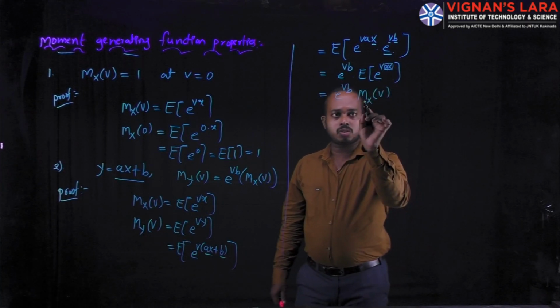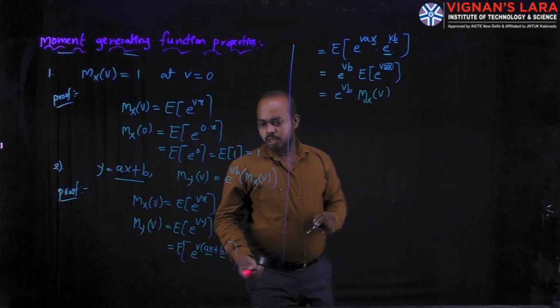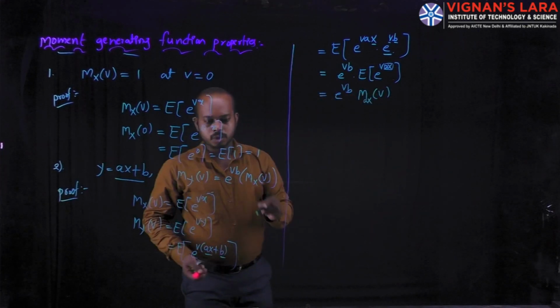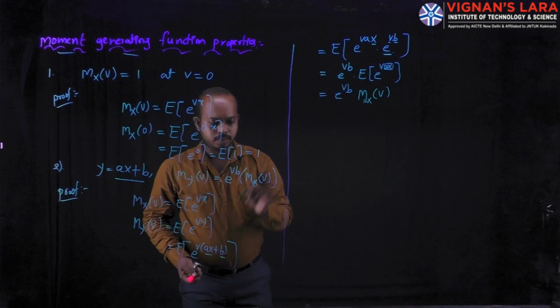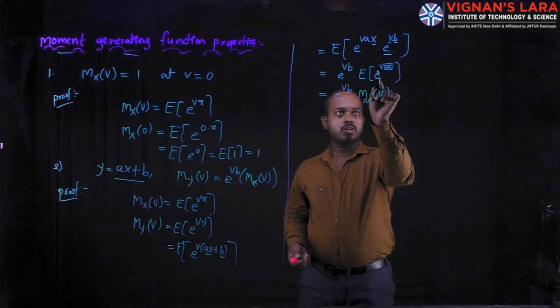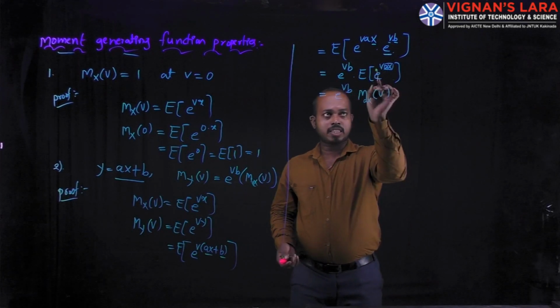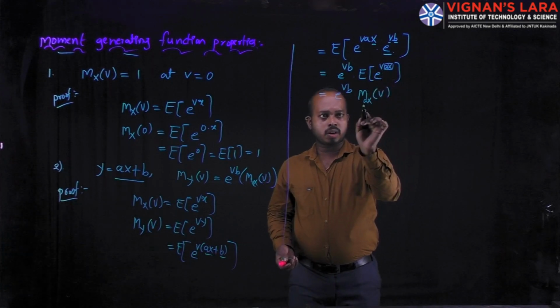We can keep this a value in the bottom. In this property, you can write a here as M_X(av). Why? Because the quantity has v into X; except v, the remaining quantity, you can write in the bottom of M.